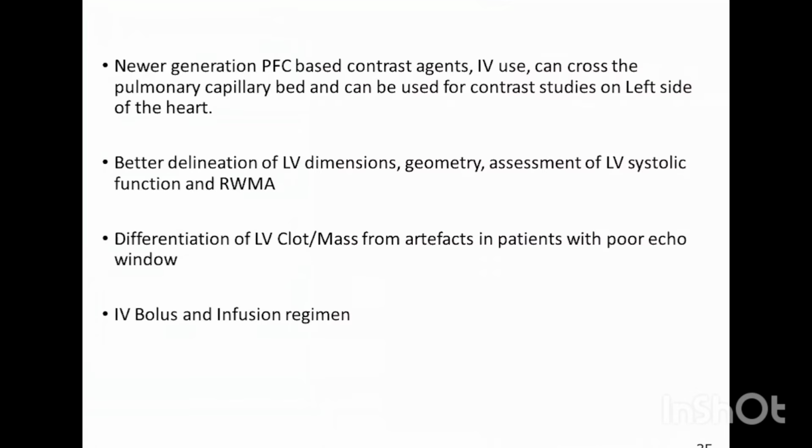Newer generation perfluorocarbon-based contrast agents can cross the pulmonary capillary bed, and they can be used to image the left-sided structures as well. They are used basically for differentiation of LV clot or mass from artifacts, better delineation of LV dimensions and geometry, and assessment of LV systolic function when the view is not adequate.